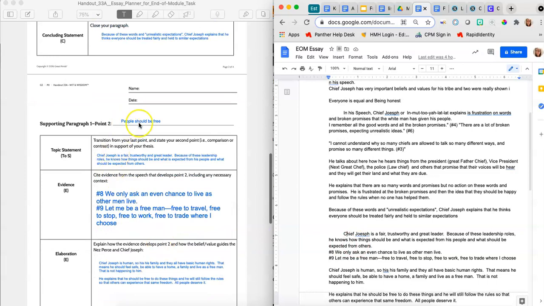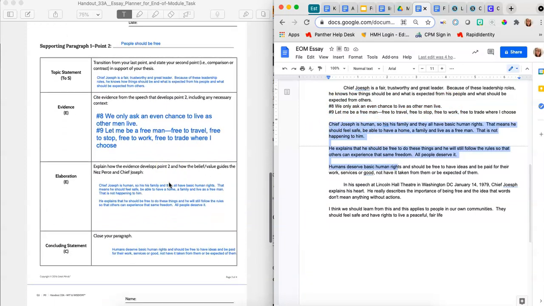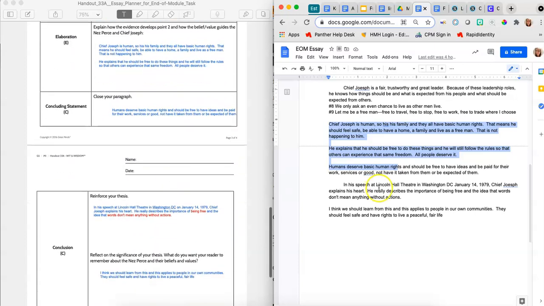So I talked about how people should be free. So I have my intro, my topic statement. I have my evidence. I haven't quoted it yet. I just kind of copied it in. I have my elaboration and a little bit of transitioning, my concluding statement. Finally, I put here another tab and my information. So I put my thesis and my own opinion.